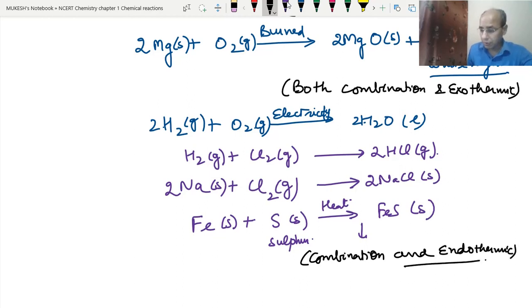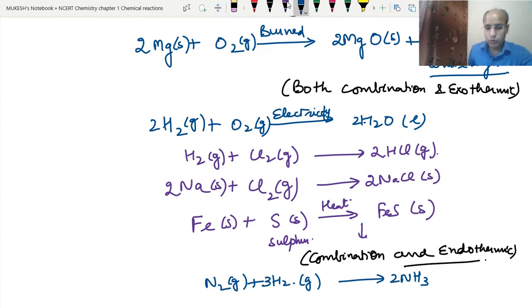Now there is one more example that we can give, the synthesis of ammonia, where nitrogen and hydrogen both react together. This is also in the form of gas, this is also in the form of gas, and we get the ammonia. So this is 3, this is 2, this is the ammonia gas.